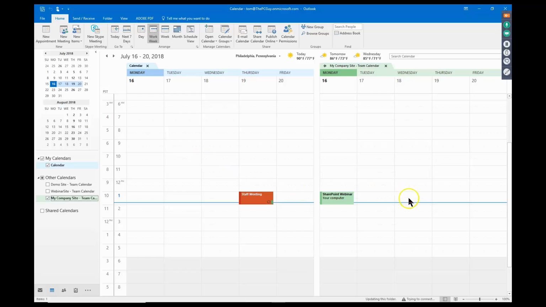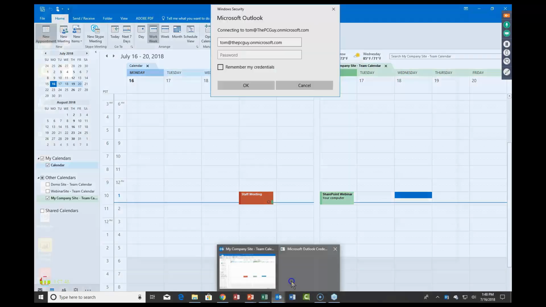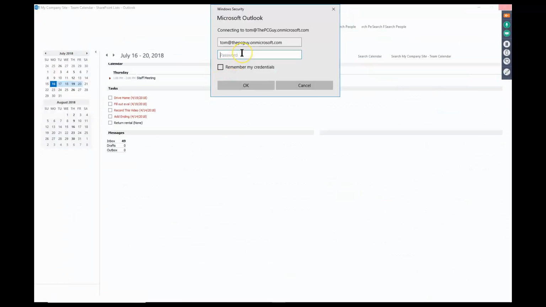So let's say over here, I'm going to add a new event there. So the calendar works just like it would in any calendar in Outlook. I'll click on New Appointment. I'm in Outlook, right? And I'm going to go ahead. It's probably going to ask me to log on here. But my point here is I can change that calendar in Outlook, and it'll also update that in SharePoint.